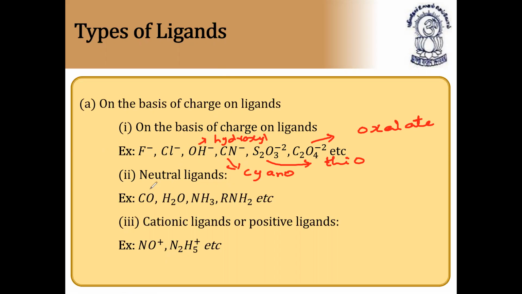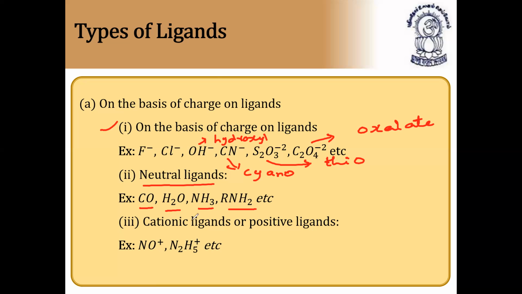Now, what are neutral ligands? First you have negative ligands on the basis of charge on ligands. Second, you have neutral ligands, that is carbon monoxide, water, ammonia, ethylamine, that is RNH2, an alkyl amine. These are all considered neutral ligands. So just note it down: neutral ligands are RNH2, NH3, CO, H2O. All these are called neutral ligands. Even EDTA is also a neutral ligand.